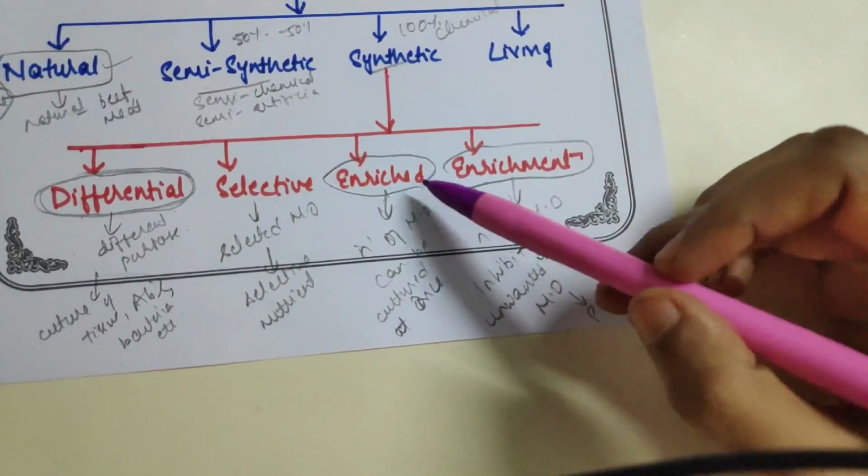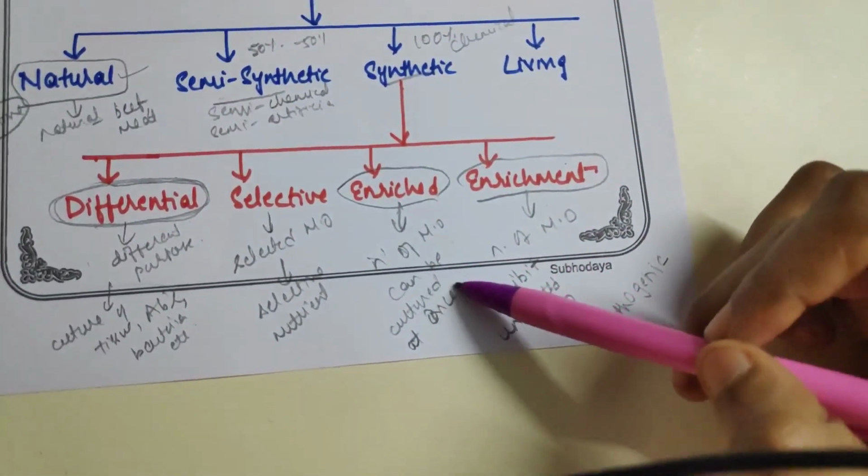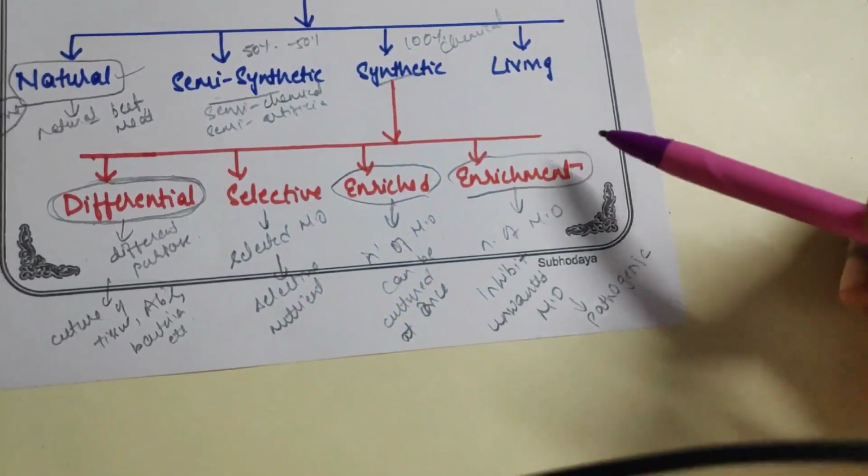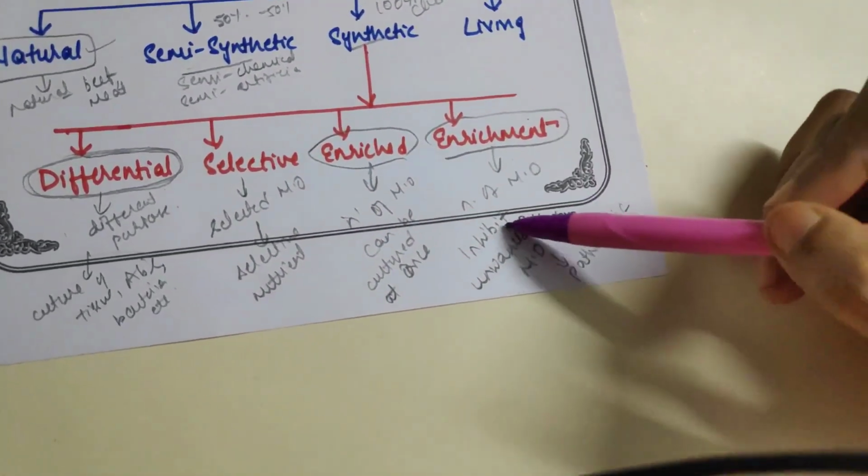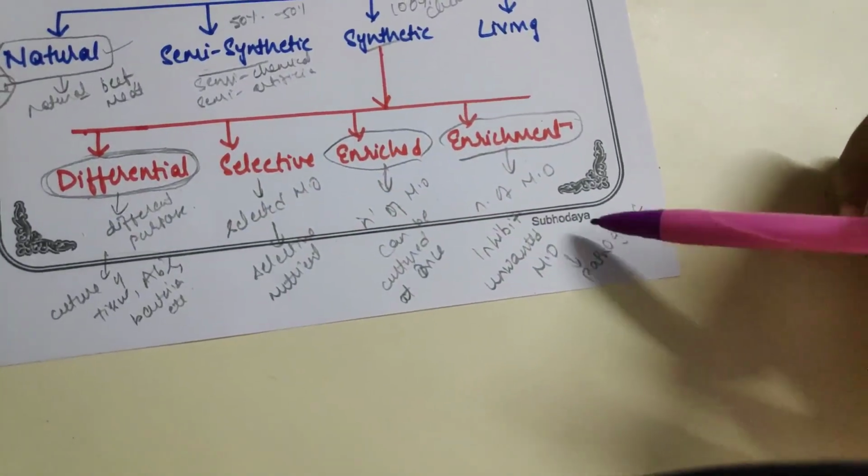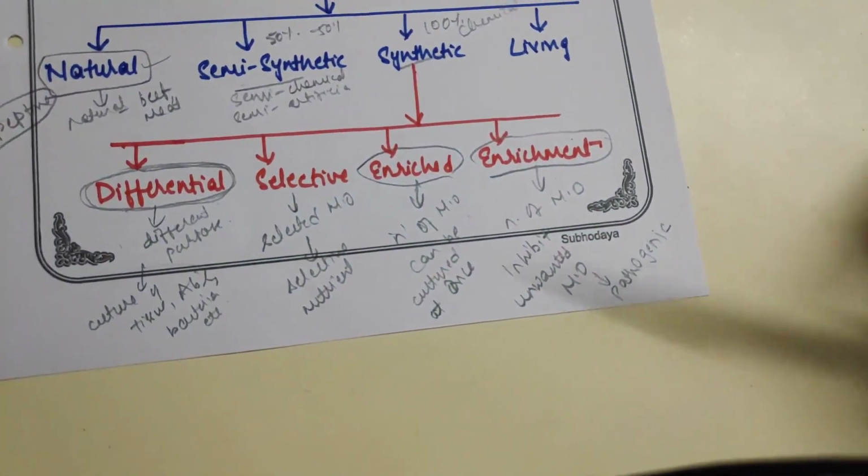So enriched media will enable multiplication of all different types of bacteria. Enrichment also enables it, but it will inhibit all the pathogenic bacteria or unwanted microorganisms.